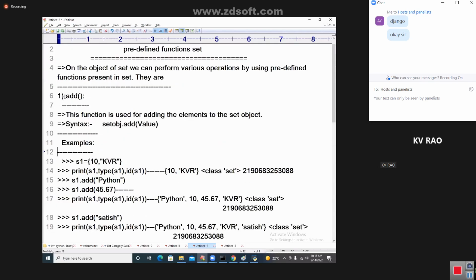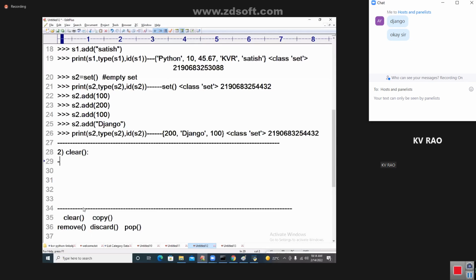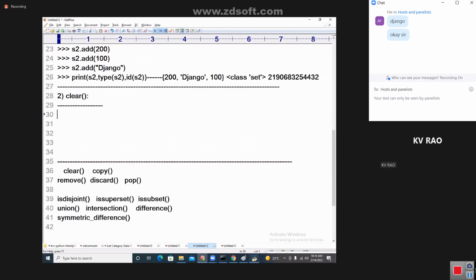Right, now the add function is done. Is the add function clear, my dear students? All of you, please say quickly. Okay, add function is over. Now I need not tell you about the clear function. Can anybody say what is the importance of the clear function? What is the purpose of the clear function?